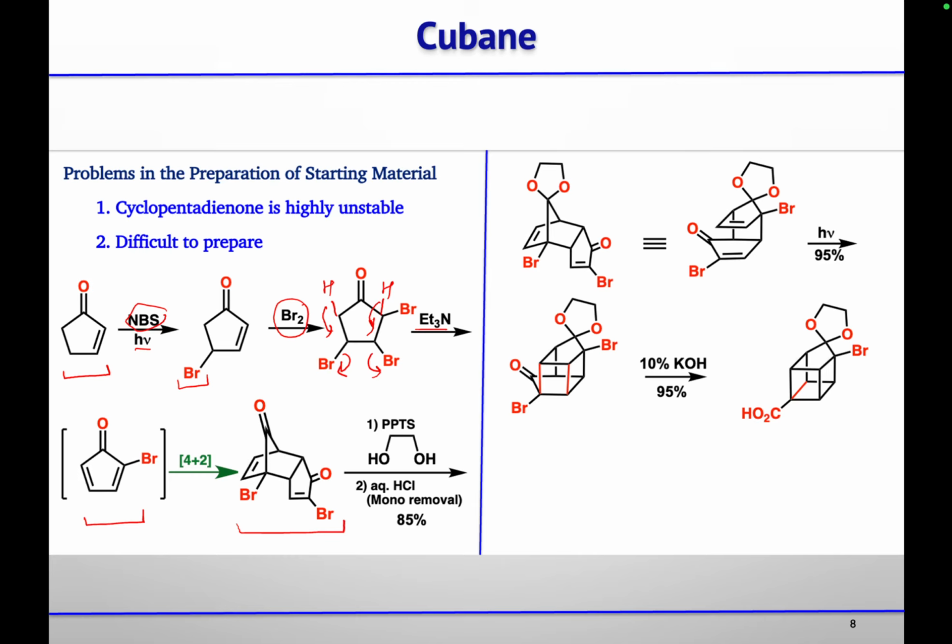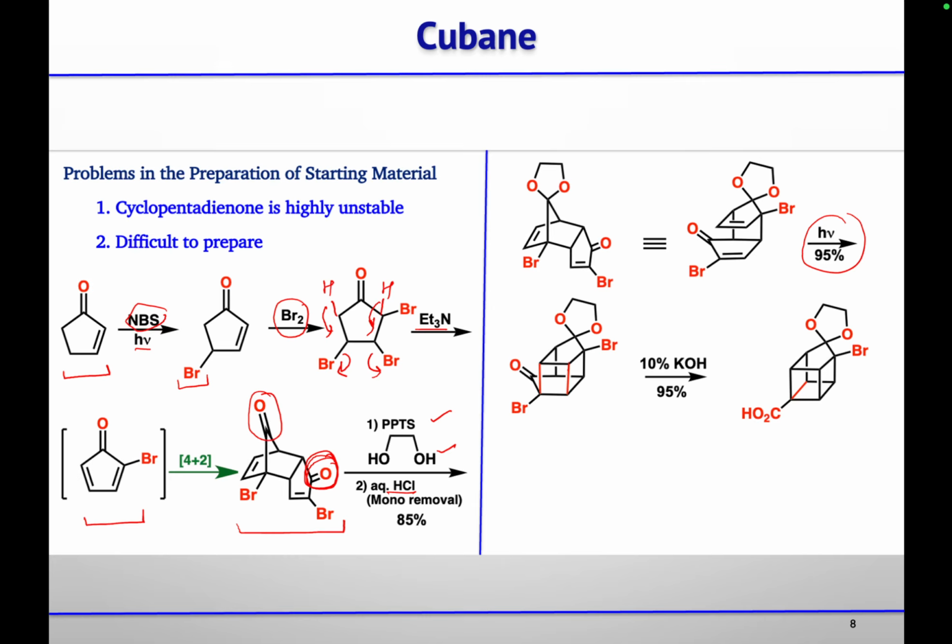2 adduct. Now we have to do the protection of the two carbonyl groups. One is the isolated one and other is the unsaturated one. So using this ethylene glycol in the presence of PPTS as the acid source, so we will do ketal protection followed by using aqueous HCl, we did the deprotection of the unsaturated ketone. Then in the presence of light, they did 2 plus 2 cycloaddition reaction, so we will get the 4 membered rings.